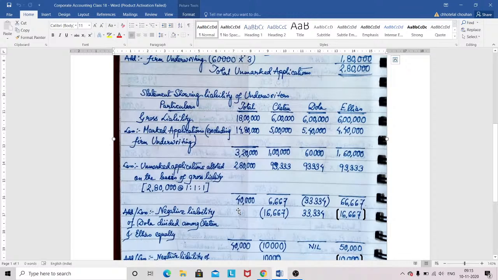So if I deduct it, then your shortfall is 40,000 shares. Now 40,000 is coming as Chetan 6667 positive, Dola 33,334 negative, Elias 66,667 positive. So as I have deducted it.